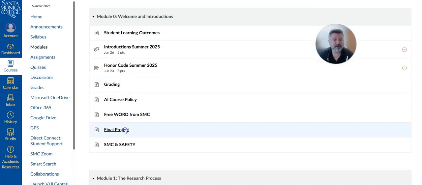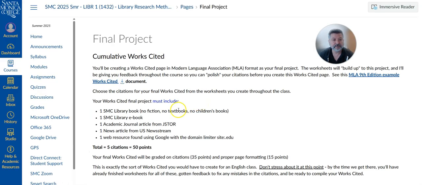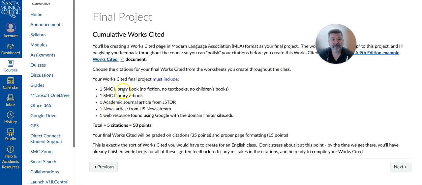So final project, you're going to need a SMC library book, not fiction or textbook nor a children's book, an ebook assignment that you've already completed, right? You have an academic journal article from JSTOR, that's the other citation, one from US Newsstream, and we're going to do another citation for using the Google and the domain limiter .edu for education.